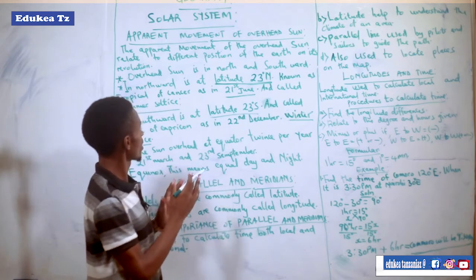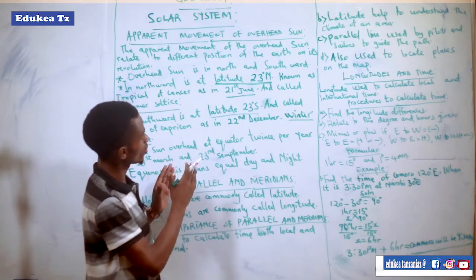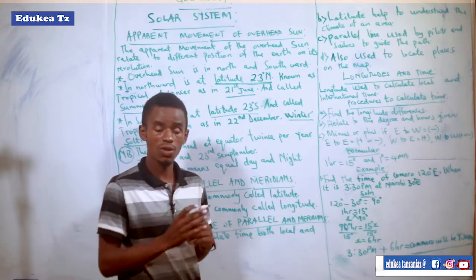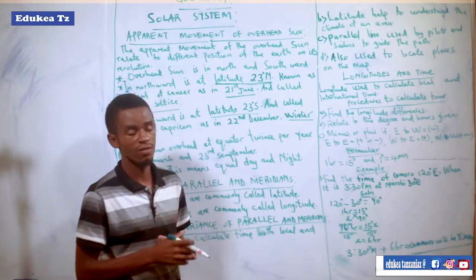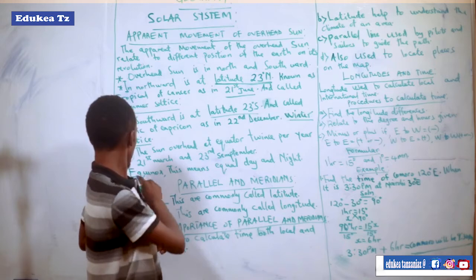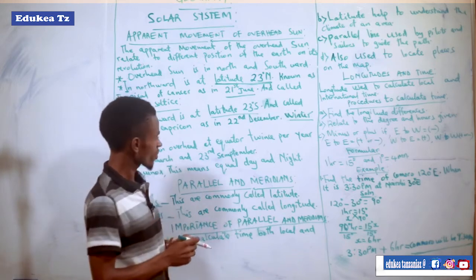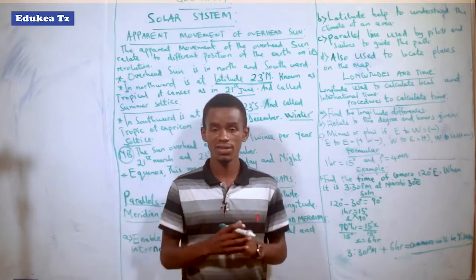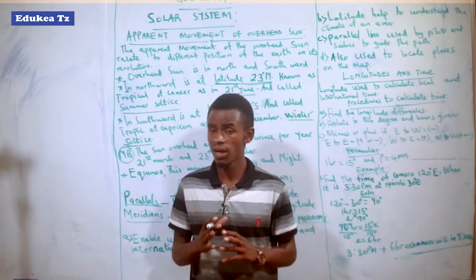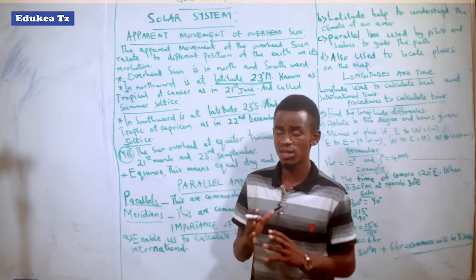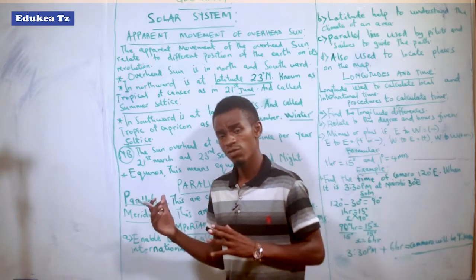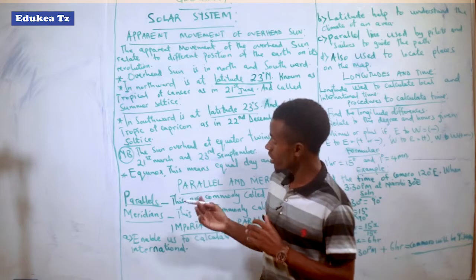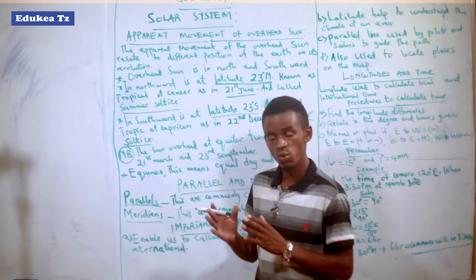That is where it takes place. So the things to note here: when we talk about the overhead sun, we talk about the vertical position of the sun. So, things to note, NB: the sun is overhead at the equator twice. When the sun is at the Tropic of Cancer, we already understand that. Now, when the sun is overhead at the equator.